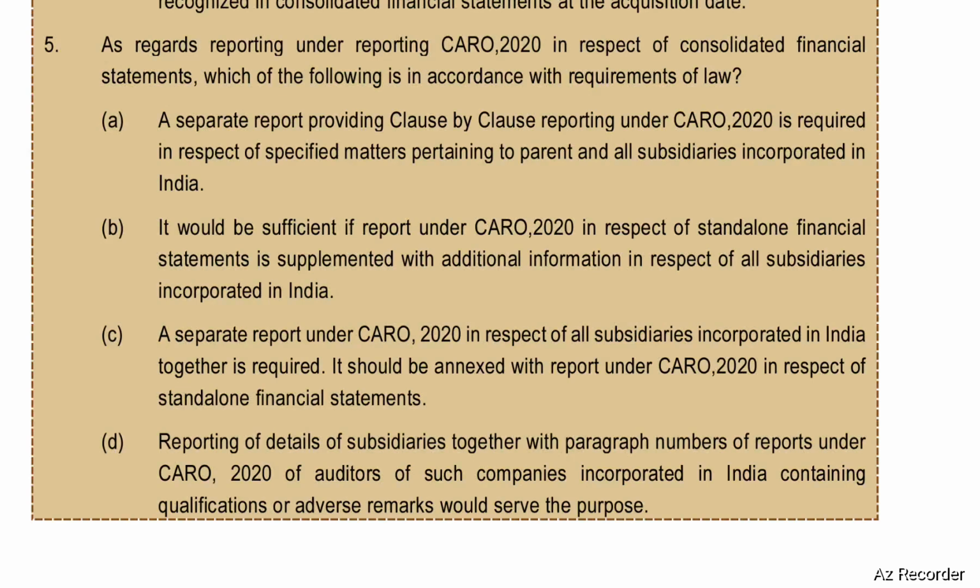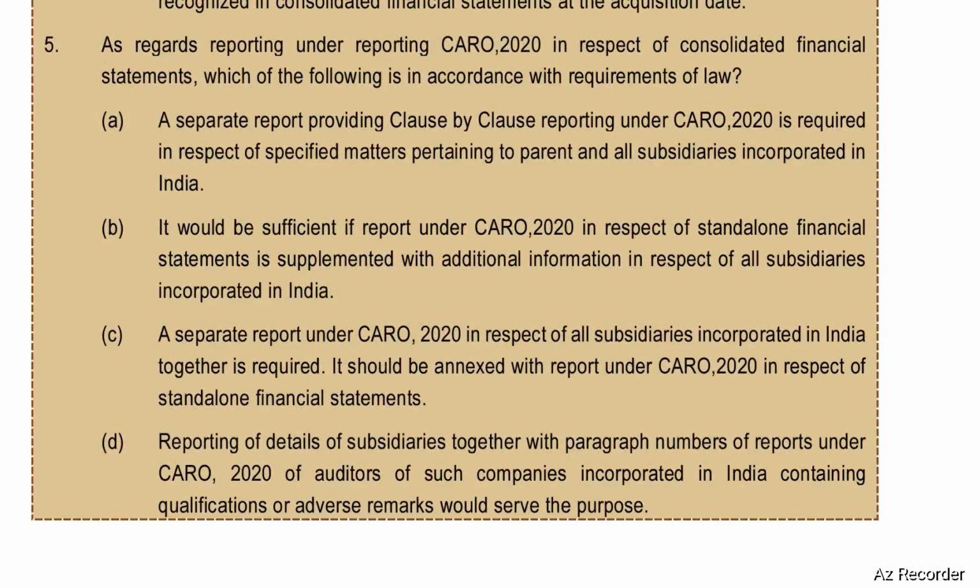Second one, it would be sufficient if a report under CARO 2020 in respect of standalone financial statements is supplemented with additional information in respect of all subsidiaries incorporated in India. Third one, a separate report under CARO 2020 in respect of all subsidiaries incorporated in India together is required.